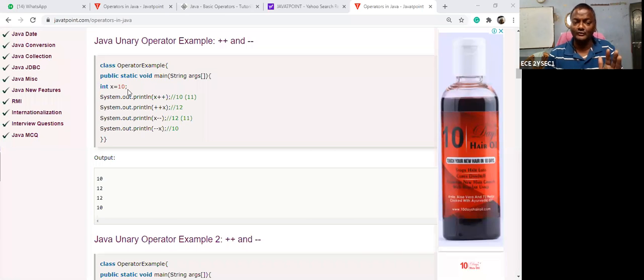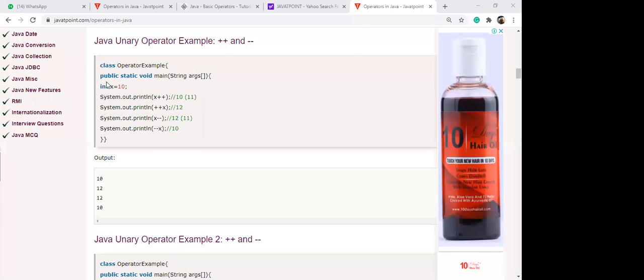Suppose I mention only integer x, then print x. Are you getting the right answer? Can anybody please respond? Suppose I mention integer x, and now I say System.out.print x. Then what is the output? Hello? Respond please. Hello? Hello? Yes, sir. Yes, sir.